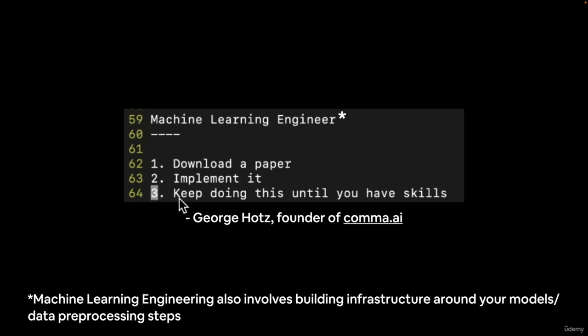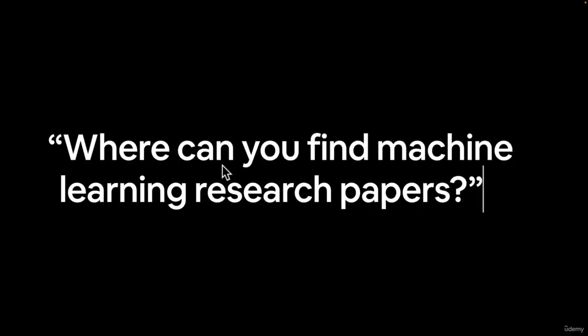And then after this, once you've gone through this, you can go on and do number 3 on your own, is that keep doing the things that we're doing in this section, PyTorch paper replicating, until you've got some machine learning skills. So with that being said, let's keep going. In the next video, we're going to cover where can you find machine learning research papers.